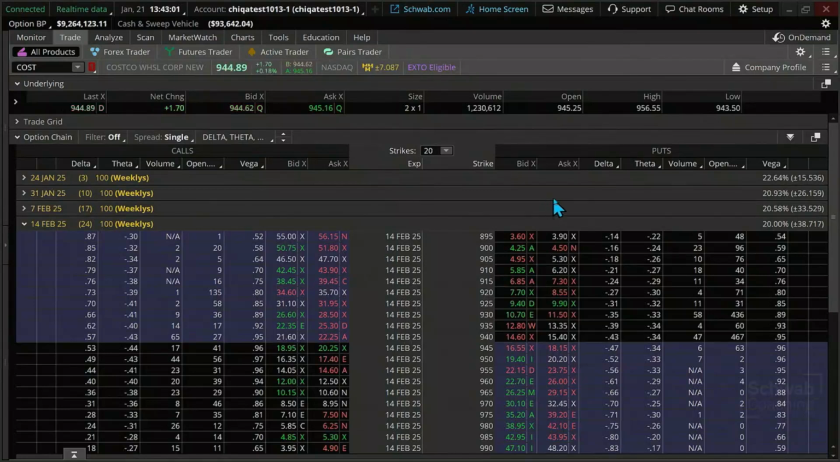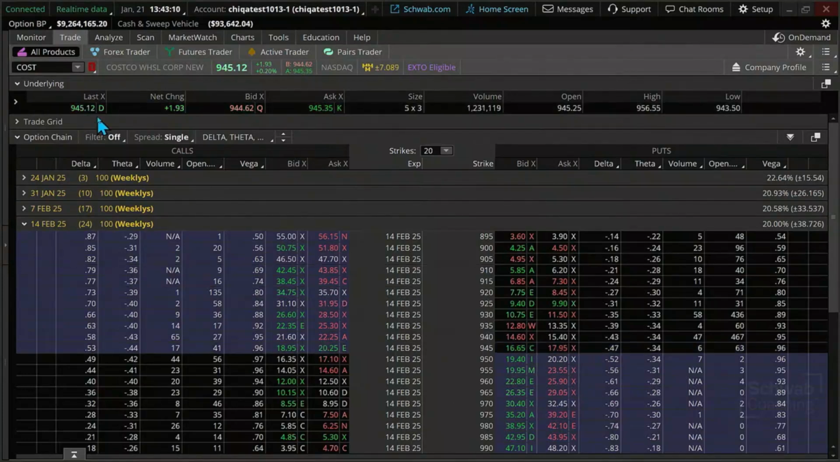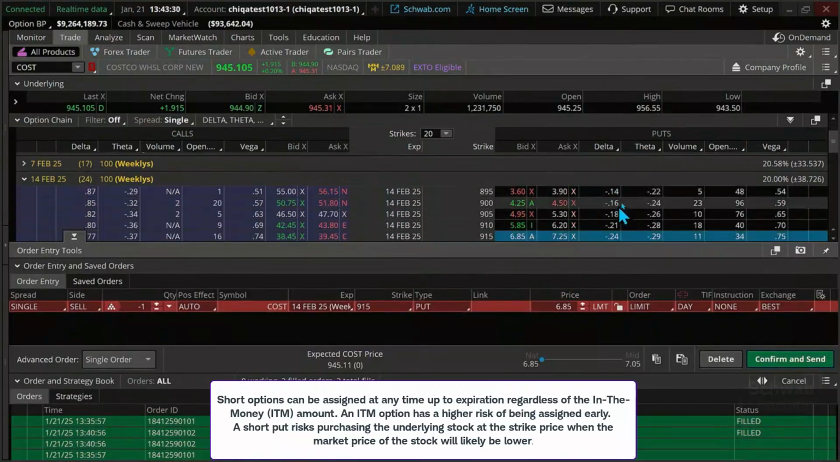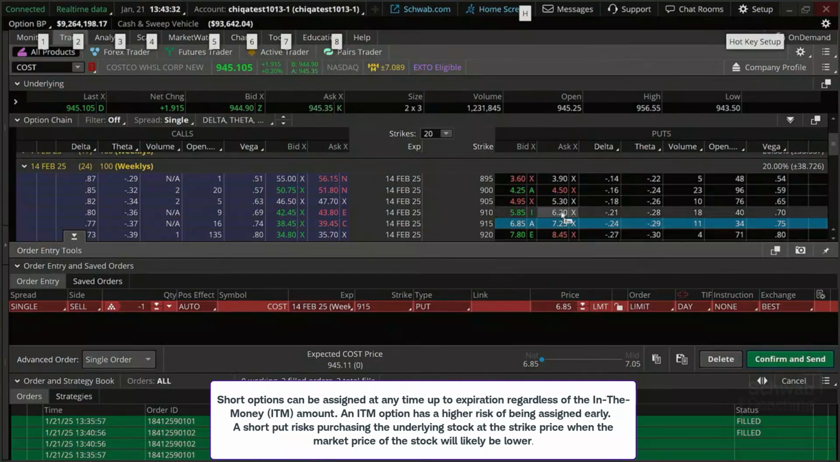Let's go ahead and look over here. The delta gives us a sense of the price move: for every $1 increase in the price of the underlying stock, the delta would push the price of the option up or down. A lot of times traders are looking for this range over here, about 20 to 40 delta. I'm going to choose that 15 right there at this level, and then buy a contract just right below it on a 5 wide.